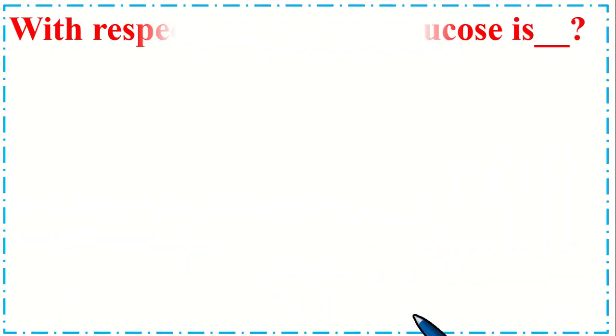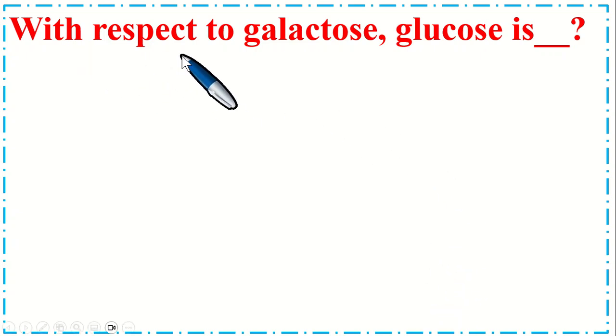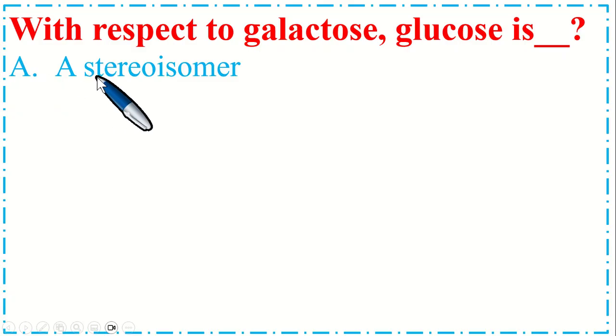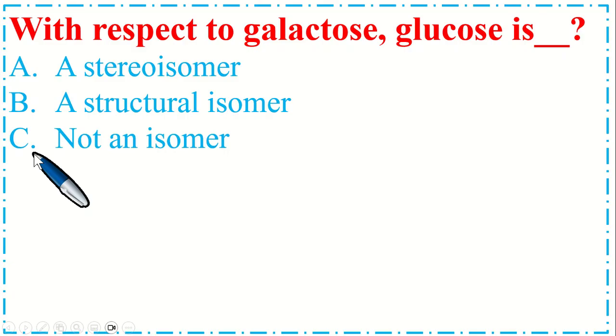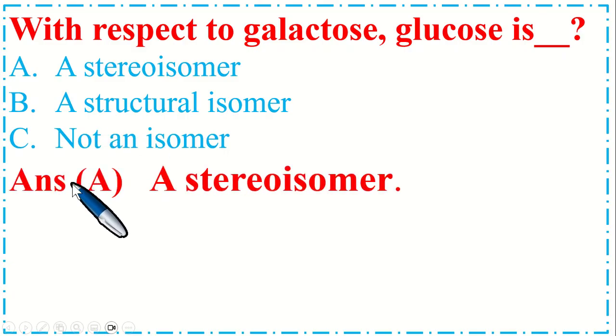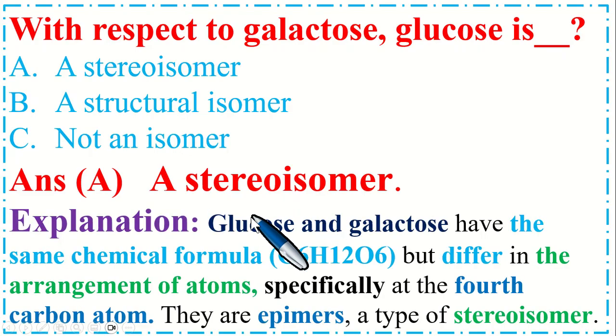Dear students, this is a very important MCQ with respect to galactose. Glucose is dash. Option A, a stereoisomer; B, a structural isomer; C, not an isomer. And the correct option is A, a stereoisomer. Glucose and galactose have the same chemical formula, C6H12O6, but differ in the arrangement of atoms, especially at the fourth carbon atom. They are epimers, a type of stereoisomer.